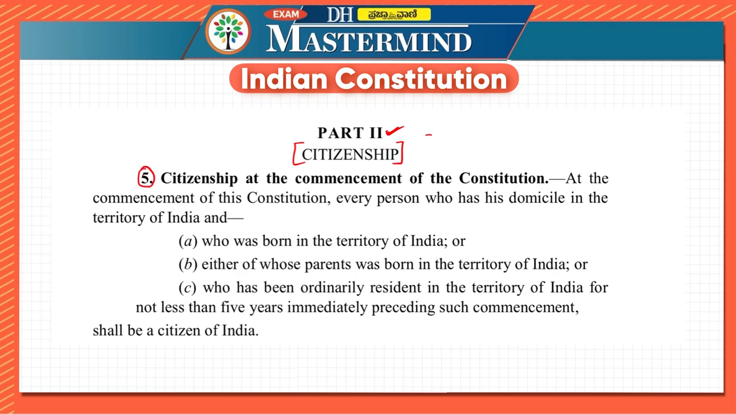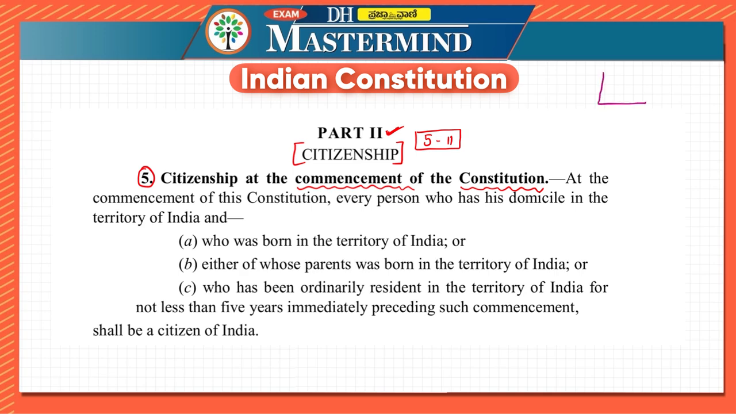So we have seen that Article 5 to Article 11 speaks about citizenship. Article 5 says about the citizenship at the commencement of the constitution. That is, when the constitution came into place, at that point of time, who could be the citizens or who were defined to be the citizens of India.